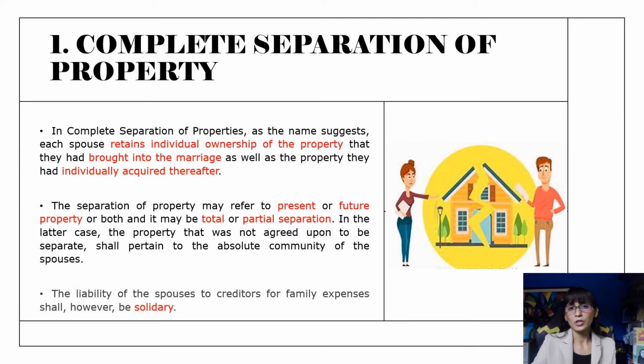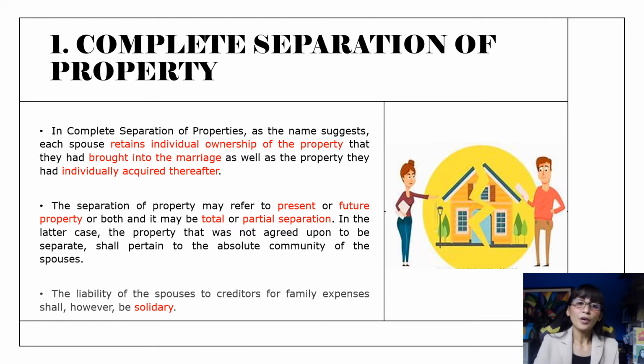In case of insufficiency or default, however, due to probably losses in the income of either or both, it must be according to the current market value of their separate properties. Now, again, as I've mentioned, the liability of the spouses as to creditors for family expenses shall be solidary, and the separation of property may refer to either future or present or both properties.